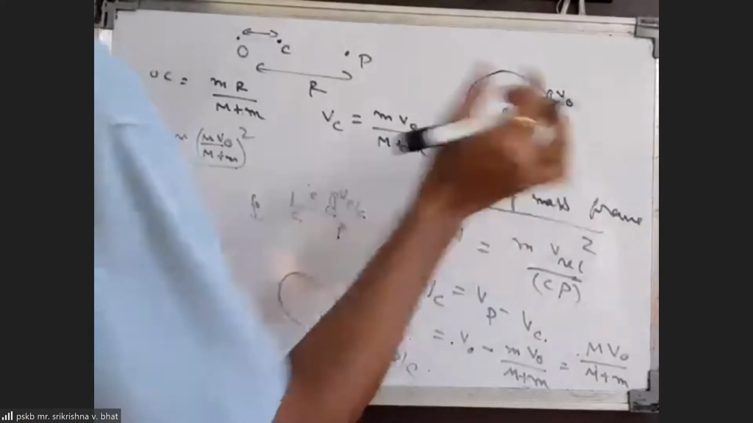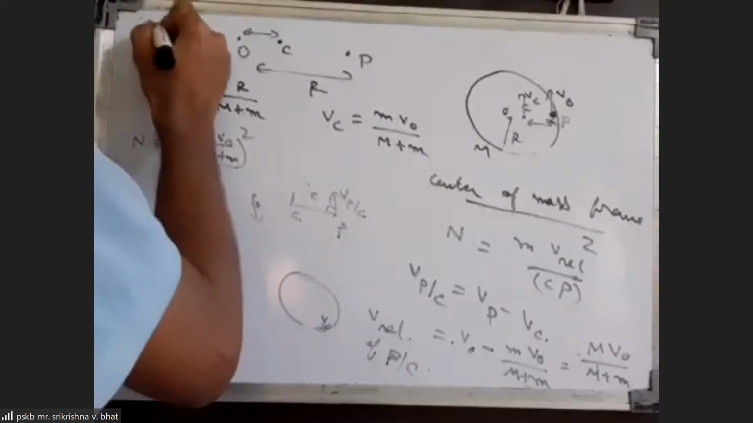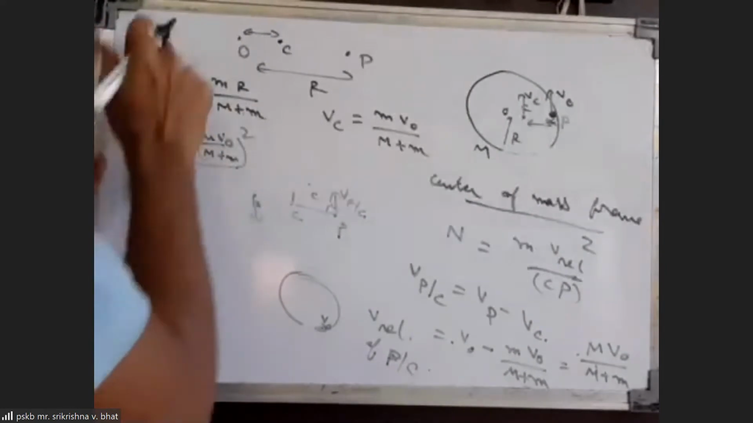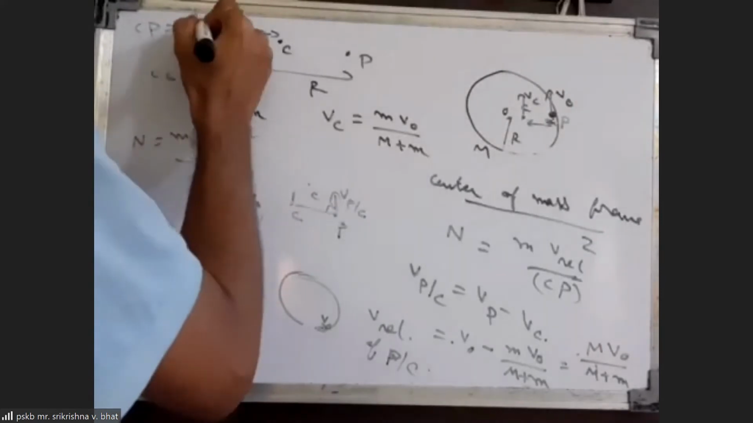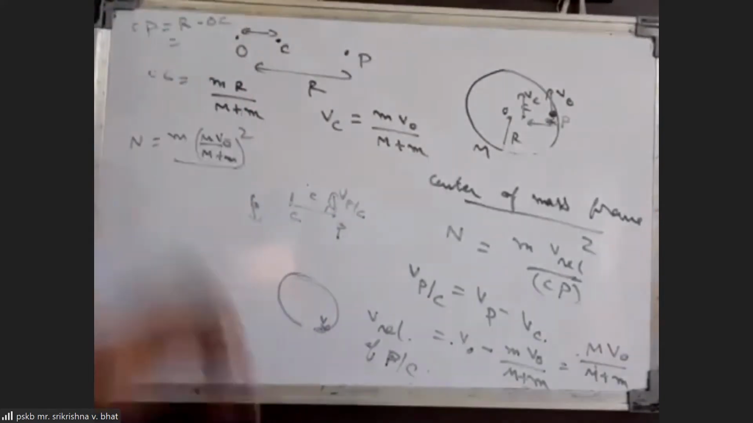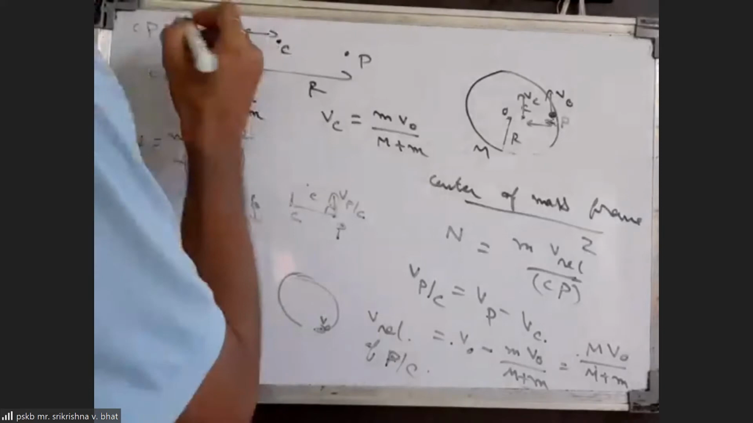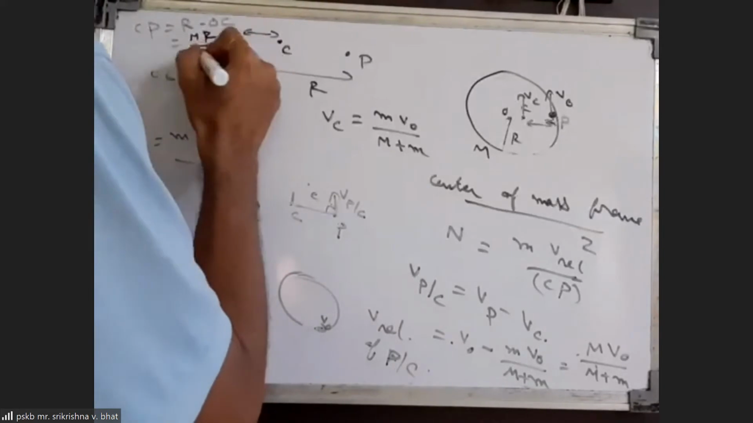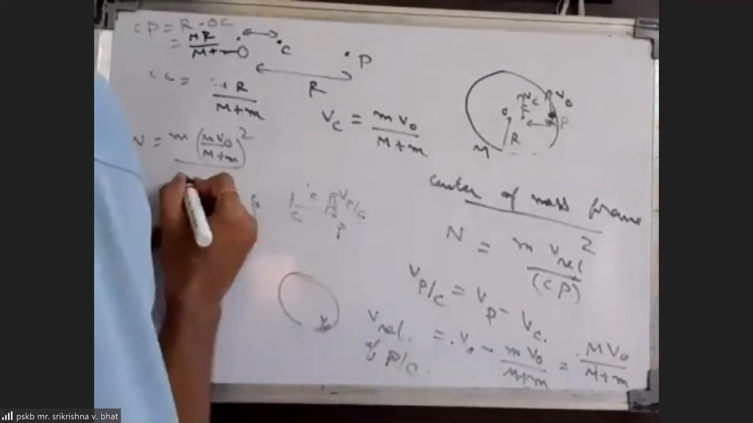Now Cp will come out to be equal to OP minus OC. Cp can be considered OP minus OC, which means we have to do R minus OC. R minus OC will come out to be equal to capital MR by (m plus M). It will come out to be capital MR. So that we can put in this expression.